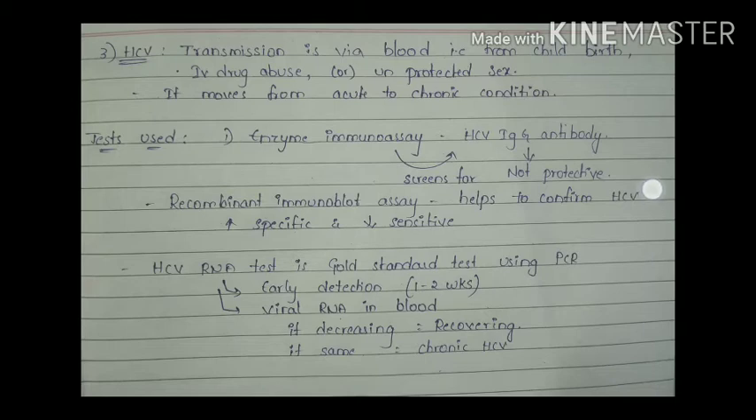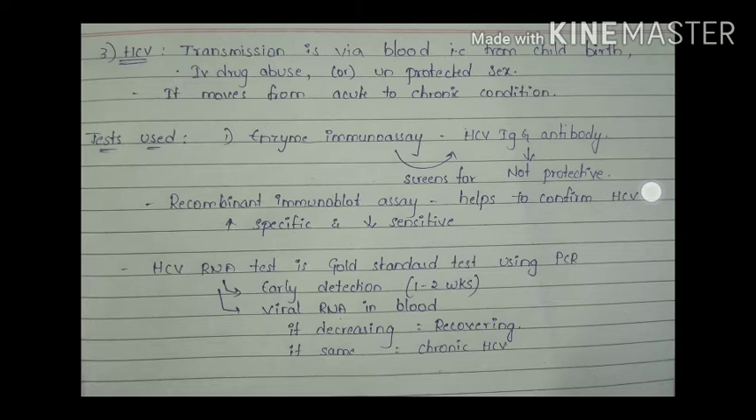And for more specific confirmation, we can also use the recombinant immunoblot assay. This test helps with the confirmation of HCV, and it is more specific and less sensitive than the immunoassay. Clinically, this recombinant test doesn't provide much information, and it needs an additional supplementary test to be sure it is positive. That additional test is the HCV RNA test, which we consider the gold standard test for HCV.